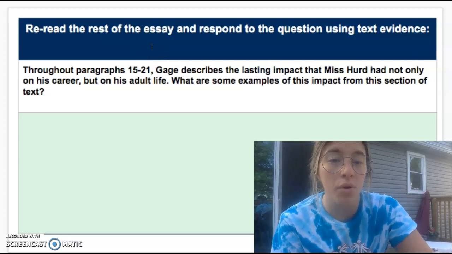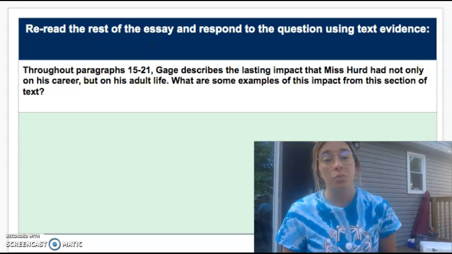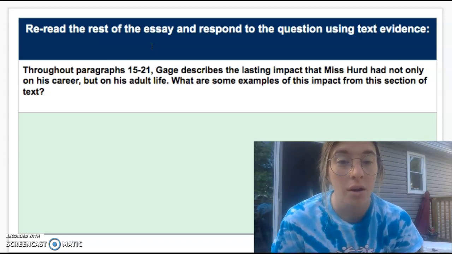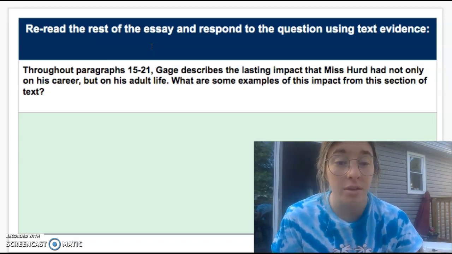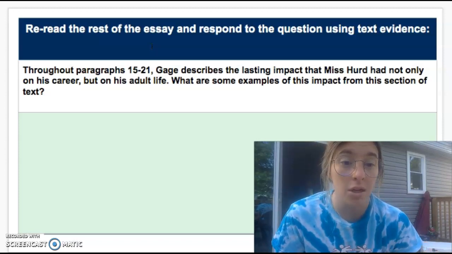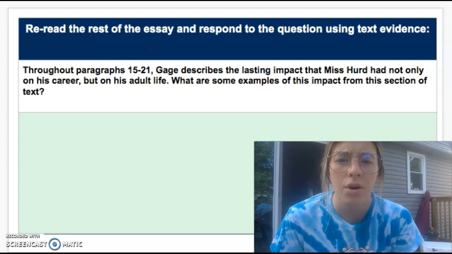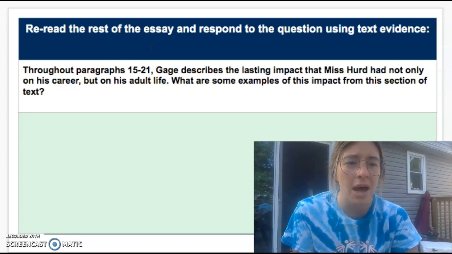It's something that's very, very important, and it helps you in your analysis, and it also helps you to kind of check your work. So again, if you come up with a claim or an idea and you can't find evidence to support that idea, you should be thinking, wow, this idea maybe isn't the best and I can think of something else. Okay. Throughout paragraphs 15 through 21, Gage describes the lasting impact that Miss Heard had not only